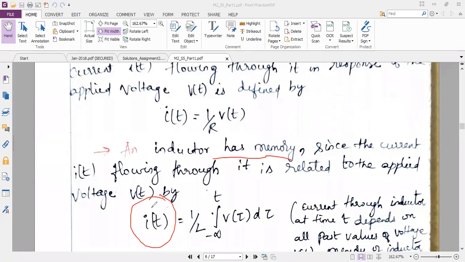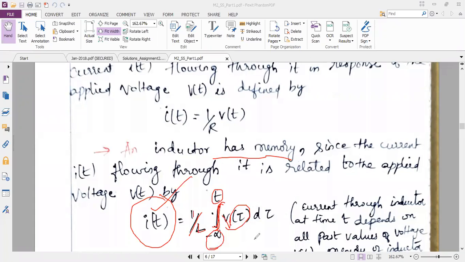If we want to calculate the current, it is nothing but the integration of voltage multiplied with 1 by L, the inductance value. This integration says the limits of integration are from minus infinity to plus t. That means to calculate the current, I should know the value of voltage at each value within the limits. So I should know what the value of voltage is at minus infinity. I have to substitute here.